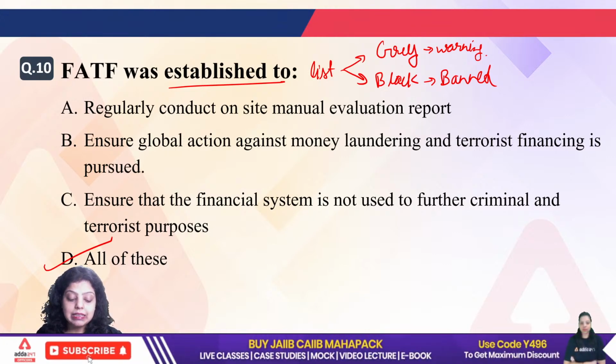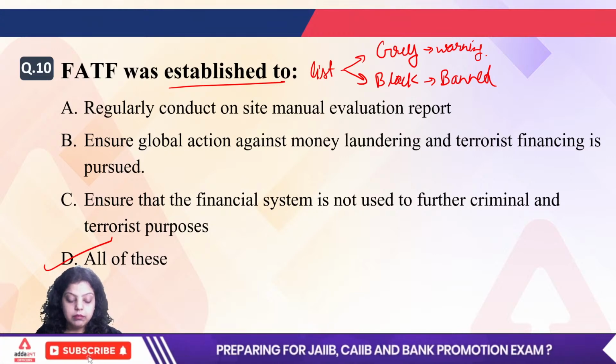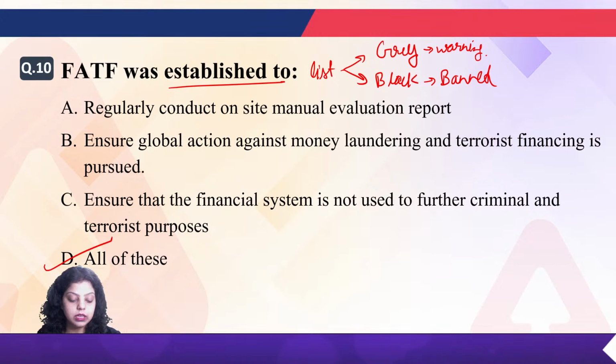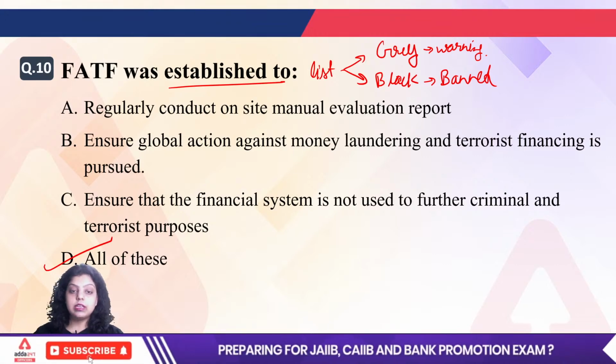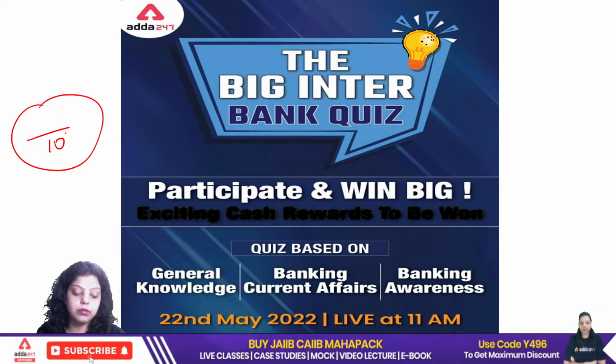So the maximum amount for the banking ombudsman is 20 lakh, that is the award. When it comes to the credit card, it is 2 lakh. Okay, and no country is in both lists of the FATF. Clear? So these are the questions which we have discussed. Now let me know, out of 10 questions, how many answers you have given correct.